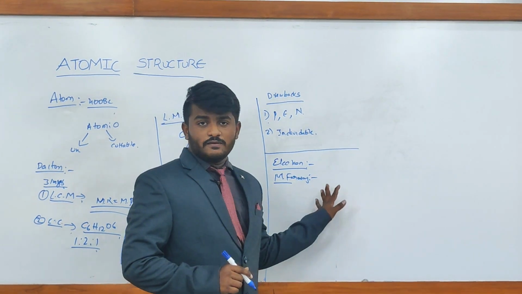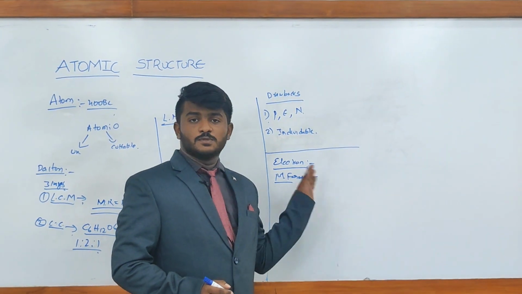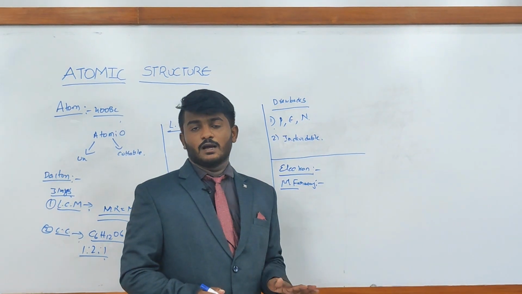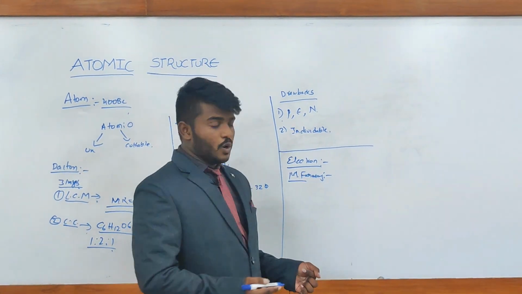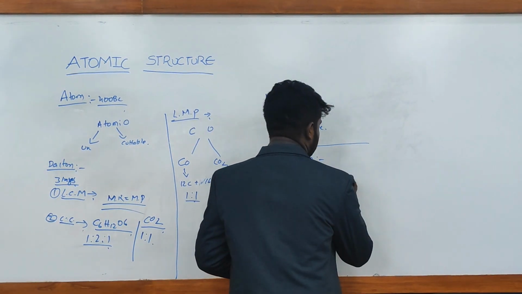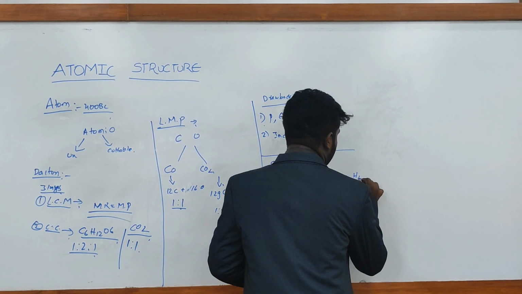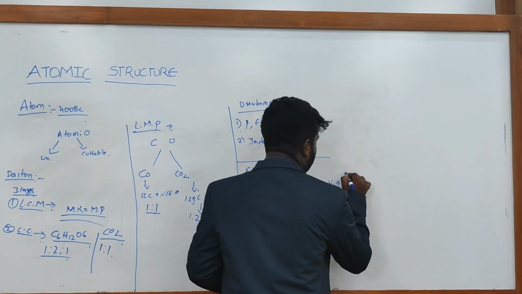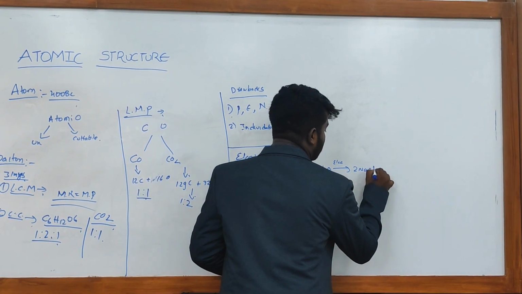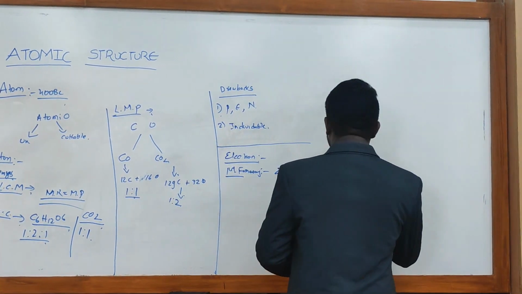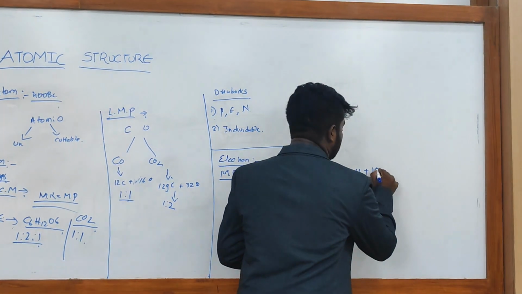When he mixed NaCl with water and passed current, he observed that on one side compounds were forming and on the other side solutions were forming.